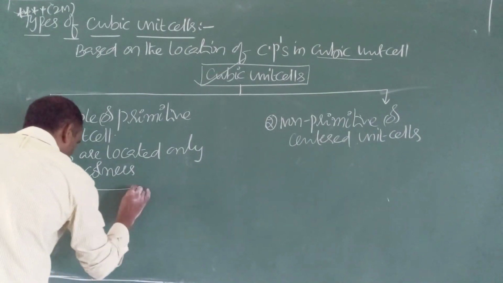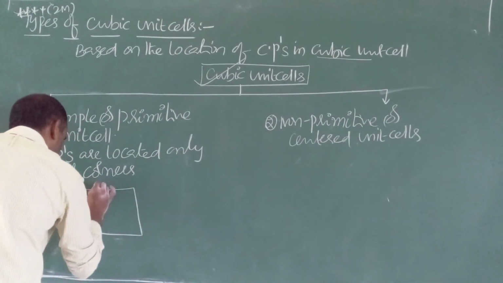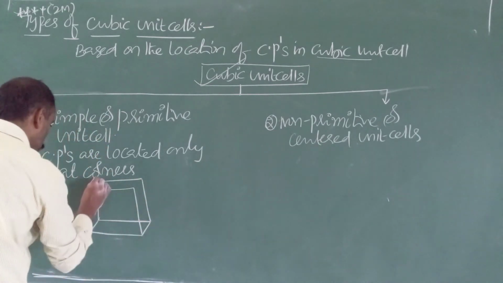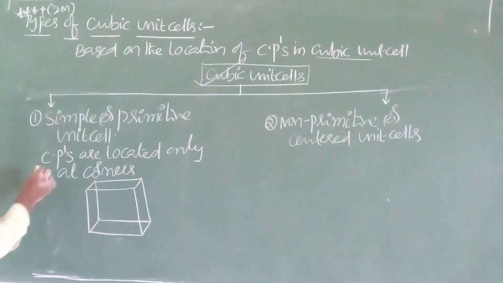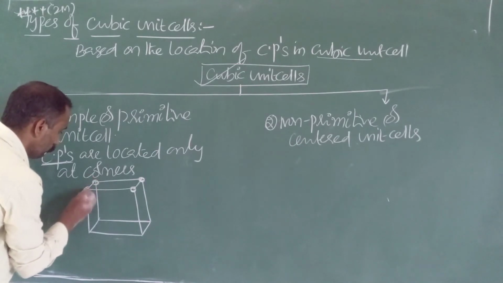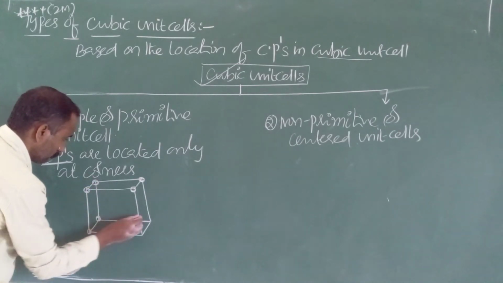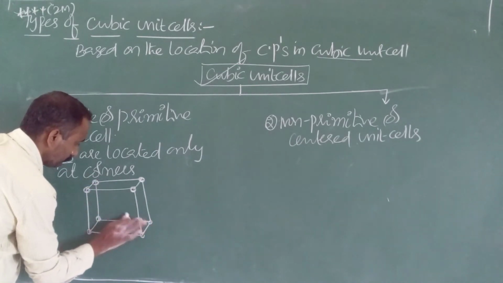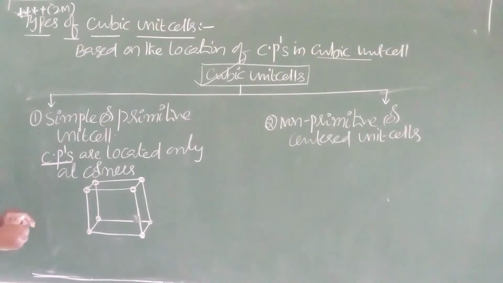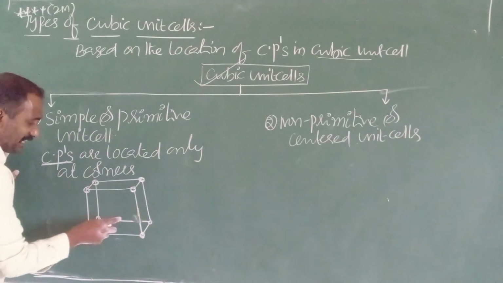So here we have to draw the diagram. Definition 1 mark, diagram 1 mark, and we have to show the constituent particles. According to definition, constituent particles located only at corners. Count the lattice points.